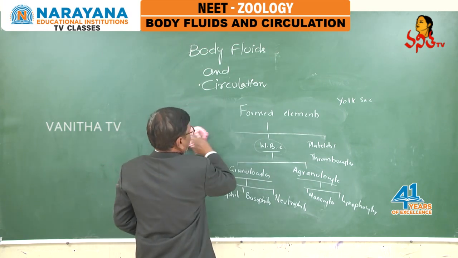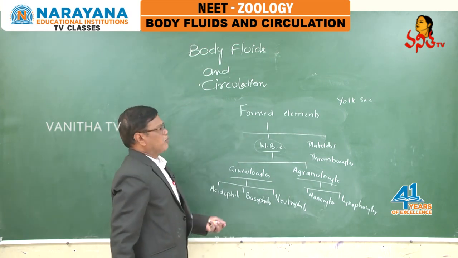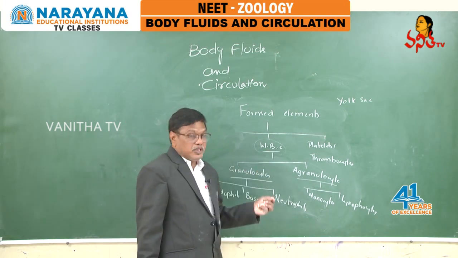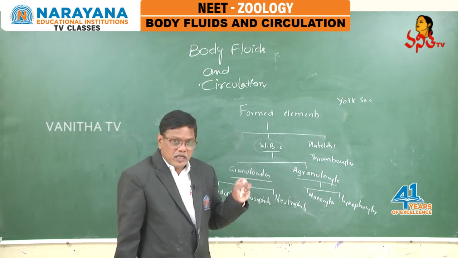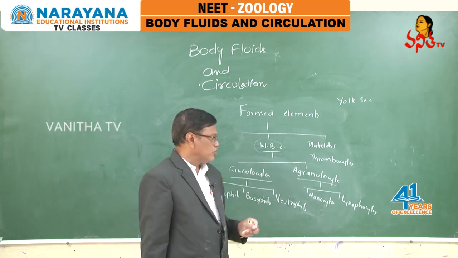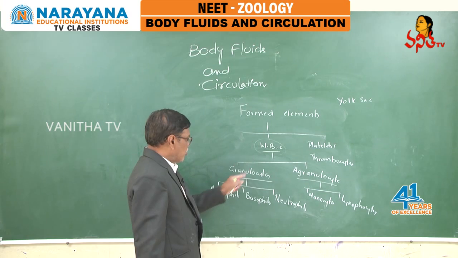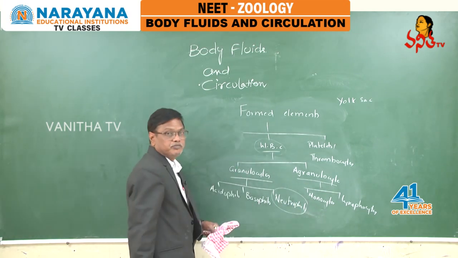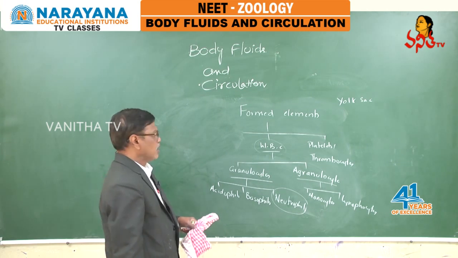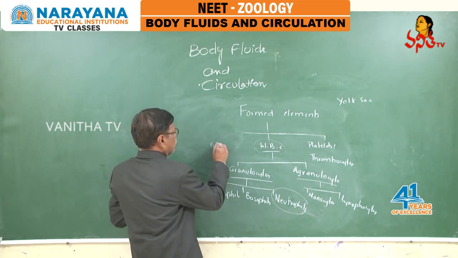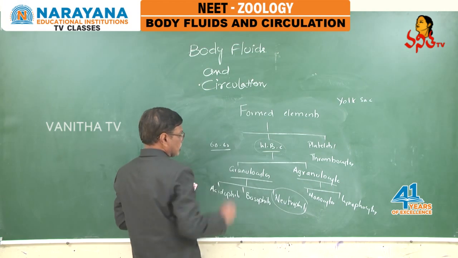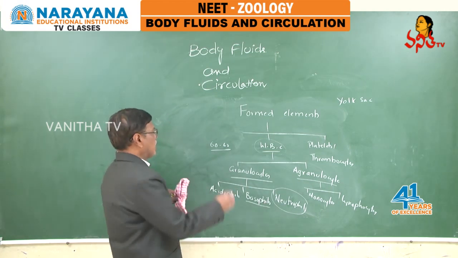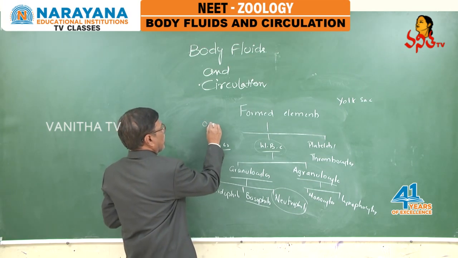No doubt, out of all formed elements, which are abundant? RBC only. Coming to WBC, they account for only 1% of total blood cell count. Among WBC, neutrophils are abundant, constituting about 60%. Basophils are least abundant. Their percentage is only 0.5 to 1.